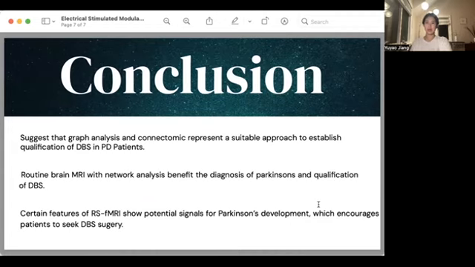And lastly, we discovered that certain features of RS-fMRI and EEG-fMRI, such as detecting hyperconnectivities, show potential signals for Parkinson's development, which encourages patients to seek DBS surgery at a suitable time.